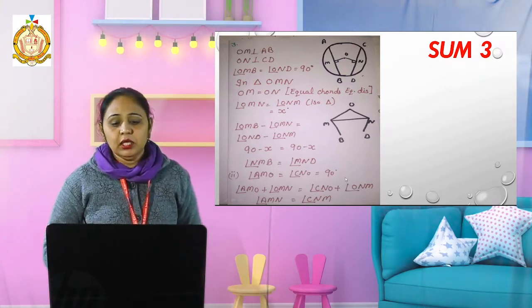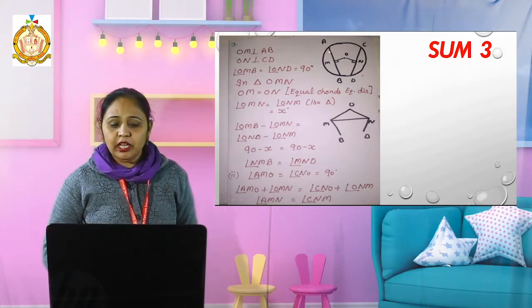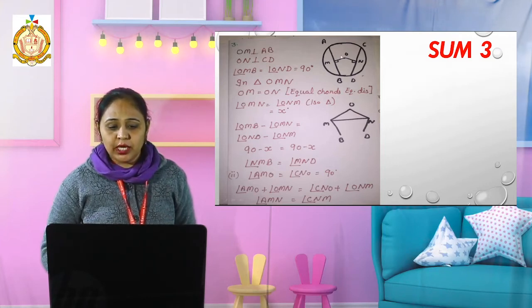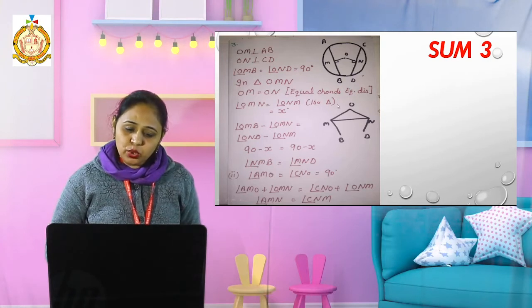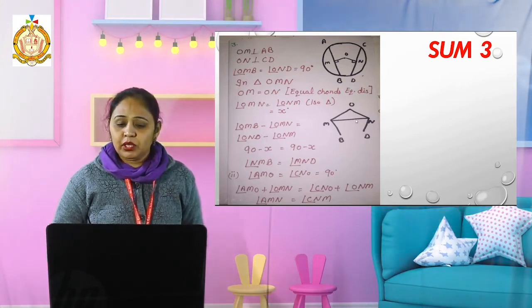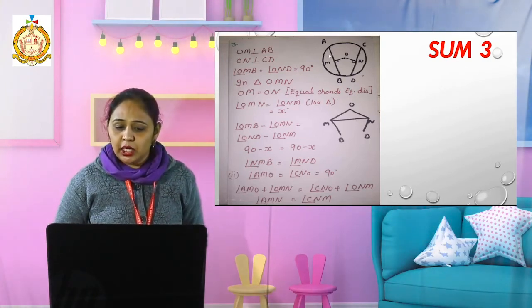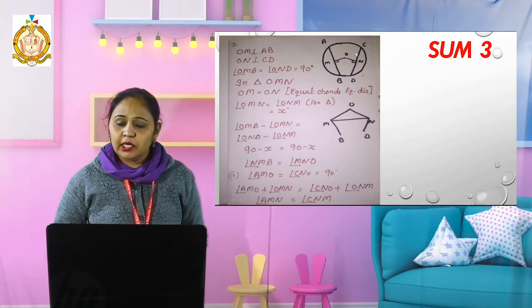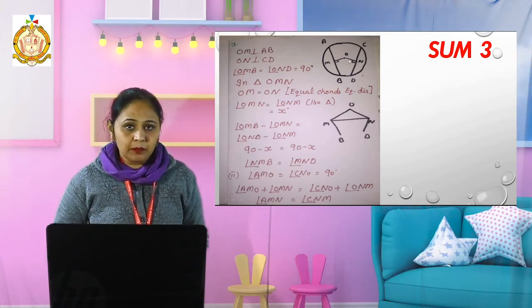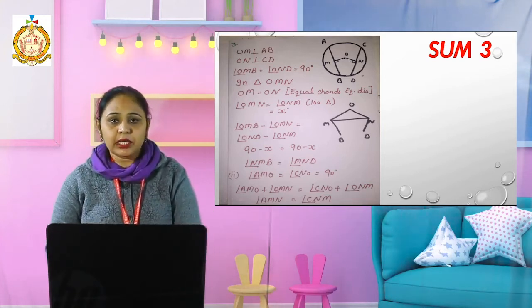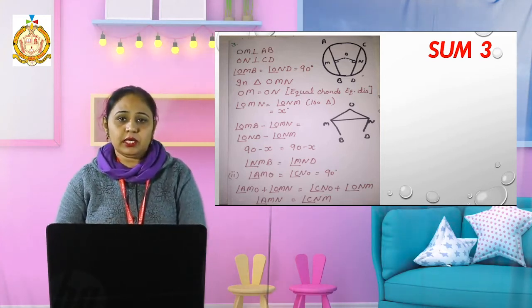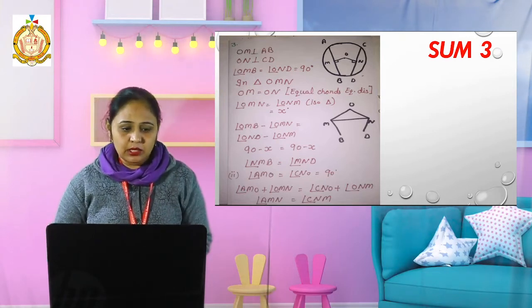The first part is clear. In the second part, I have angle AMO as 90 degrees and CNO also 90 degrees. Now I join x with it. Then the angles become AMN and CNM. In the first part I subtract the base angle, in the second part I have to add the base angle. Then we can prove this easily.